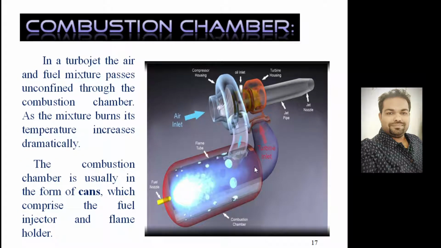This is the combustion chamber. Particularly, if you look at the shape of the combustion chamber, it will look like a can. Compressed air from the compressor enters into the combustion chamber. Here, fuel will burn by mixing with the air. Then high temperature gases go through the turbine inlet and impinge over the turbine blades. The turbine rotates and generates the mechanical work required to run the compressor, and then the gases enter the jet pipe and are exhausted through the nozzle.